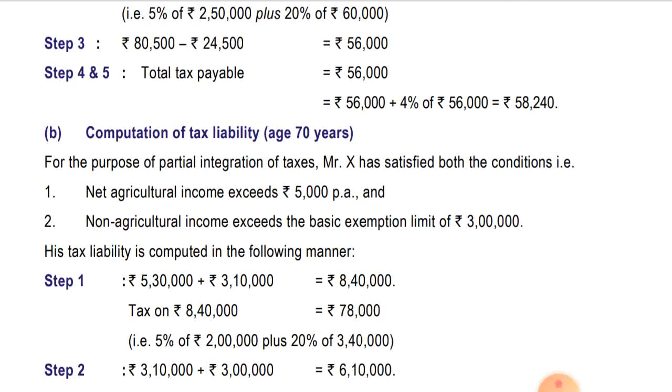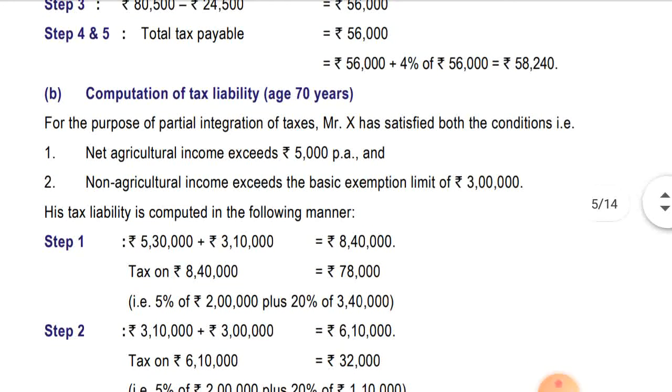For the purpose of partial integration of tax, Mr. X has satisfied both the conditions, that is net agriculture income exceeds 5,000 per annum and non-agriculture income exceeds the basic exemption limit of 3 lakhs. His tax liability is computed in the following manner. Step 1, that is 5,30,000 plus 3,10,000, coming to 8,40,000, same, but the tax will be different because the basic exemption in this case is 3 lakhs. Tax on 8,40,000 will be 78,000: 3 lakh will be nil, next 2 lakh will be computed at the rate of 5%, and the rest, that is 3,40,000, will be at the rate of 20%.